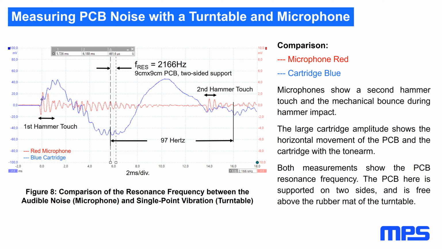You see in blue and in red the 2166 Hertz. That's normally, for this PCB, the frequency you would hear when you have trouble with the ceramic capacitor, when it comes in resonance with the PCB. The difference here between the microphone and the turntable is that the microphone measures the integral of the noise, and the turntable only the single point exactly on the PCB.